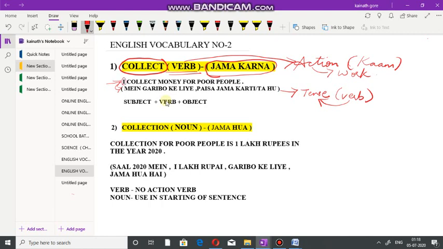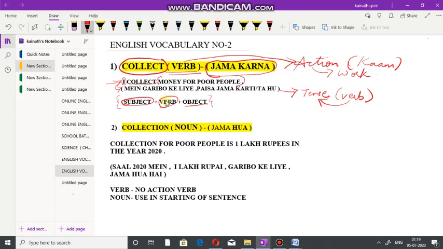I is subject. Collect is verb because that is an action which has taken place, and money for poor people, this whole thing under bracket, is object.